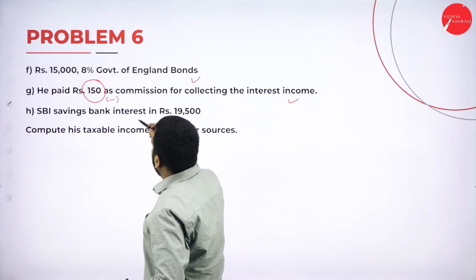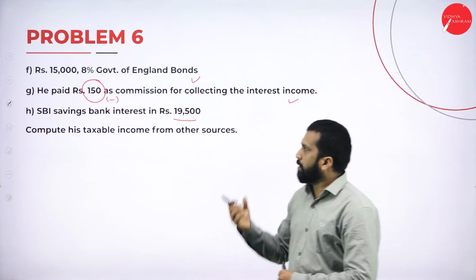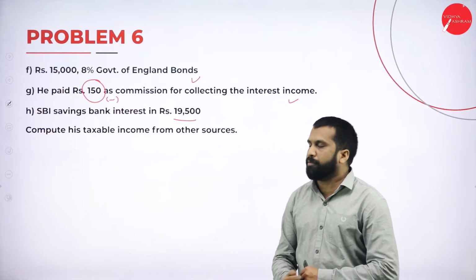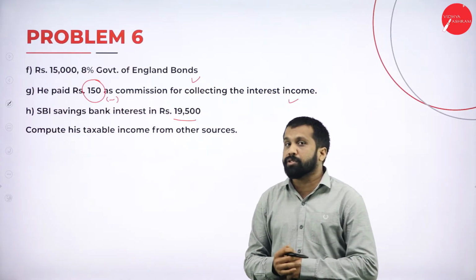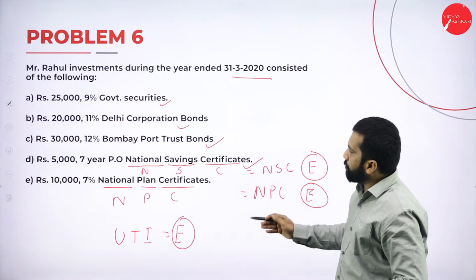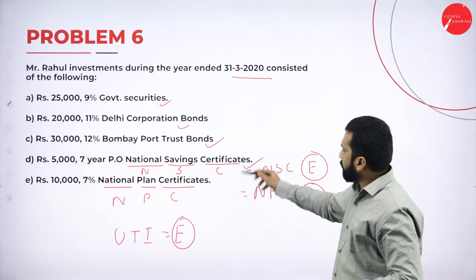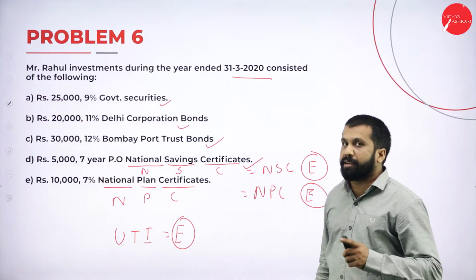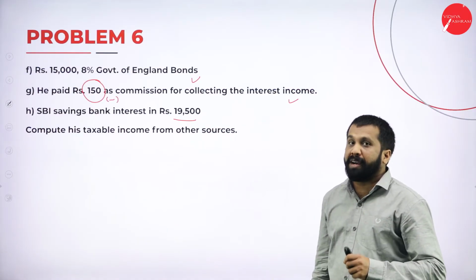Now, SBI Savings Bank interest, 19,500. These are the informations you have. Compute his taxable income from other sources. Remember, I have already told you the answer. What are the things we are supposed to do? All taxable, these two are exempted. Remember. And at the end, 150 we are supposed to minus.